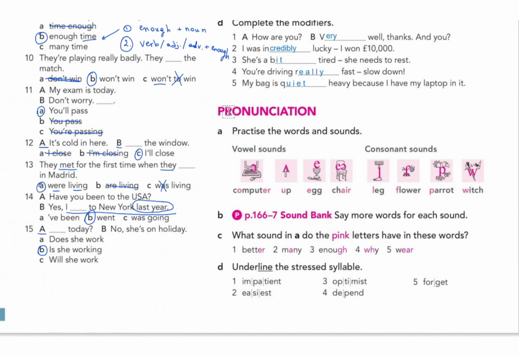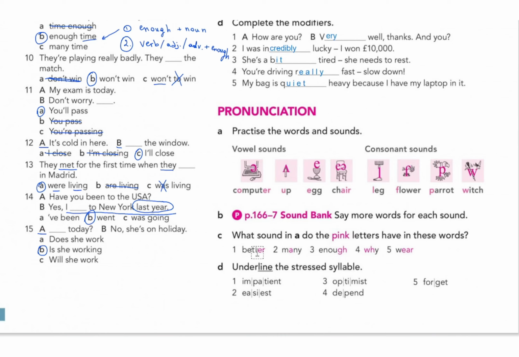So the last bit is pronunciation. Pronunciation, as you can see here, we've got vowel sounds and consonant sounds. Vowel sound, this is e. The name of the sound is schwa. E, like computer. And we got here a like up. And then we got here e, like egg. And then we got here air, like chair. Consonant sounds le, leg, the, flower, pe, parrot, we, which. So they are not letters, but they're sounds, right? So we need to be careful about that. How to say this word?